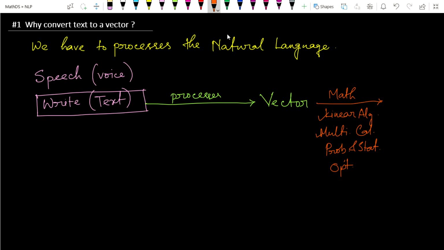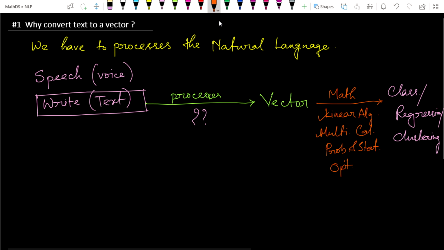And after doing this, we can apply the algorithms that we have already learned, meaning classification or regression or some clustering-like technique onto it. But the first question is how we'll process this text into a vector. This is the main question.